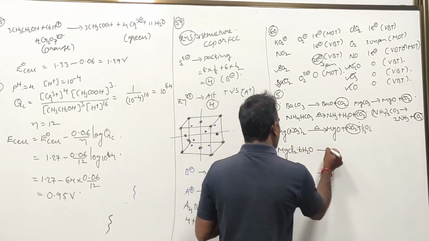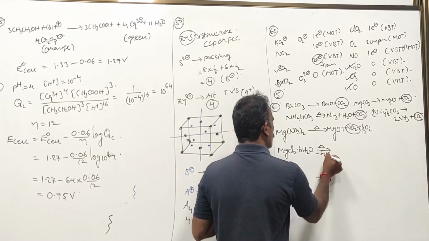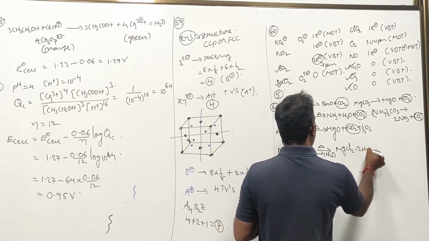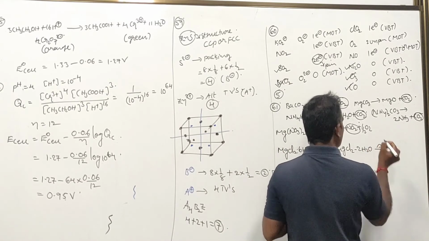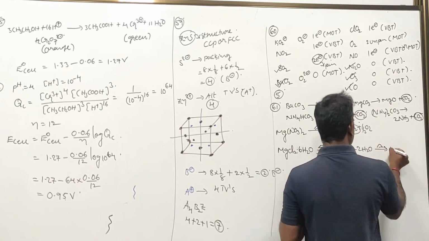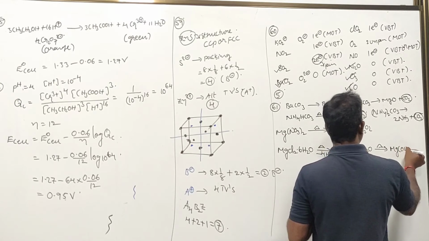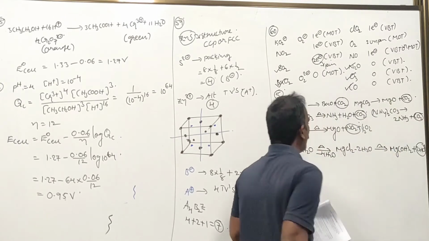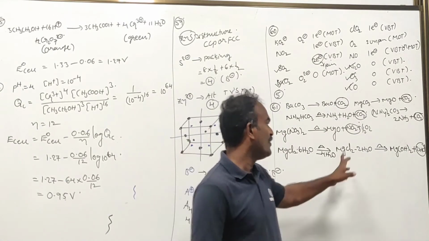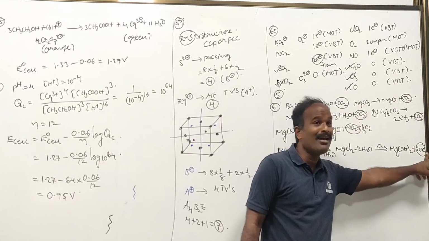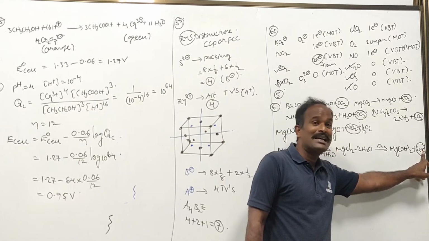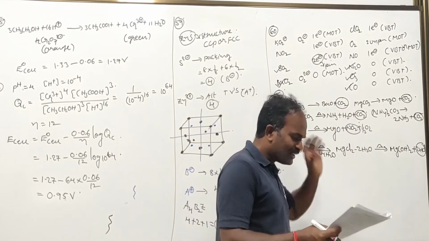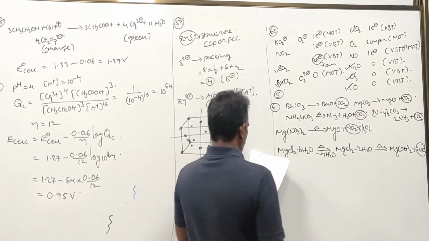MgCl2·6H2O upon heating loses 4 water molecules. Now MgCl2·2H2O will form, which upon heating is going to form Mg(OH)2 plus 2HCl. That is why, in order to prepare magnesium chloride, we heat it in a current of HCl gas. Therefore you can get the MgCl2. There also, this will give an acidic gas.